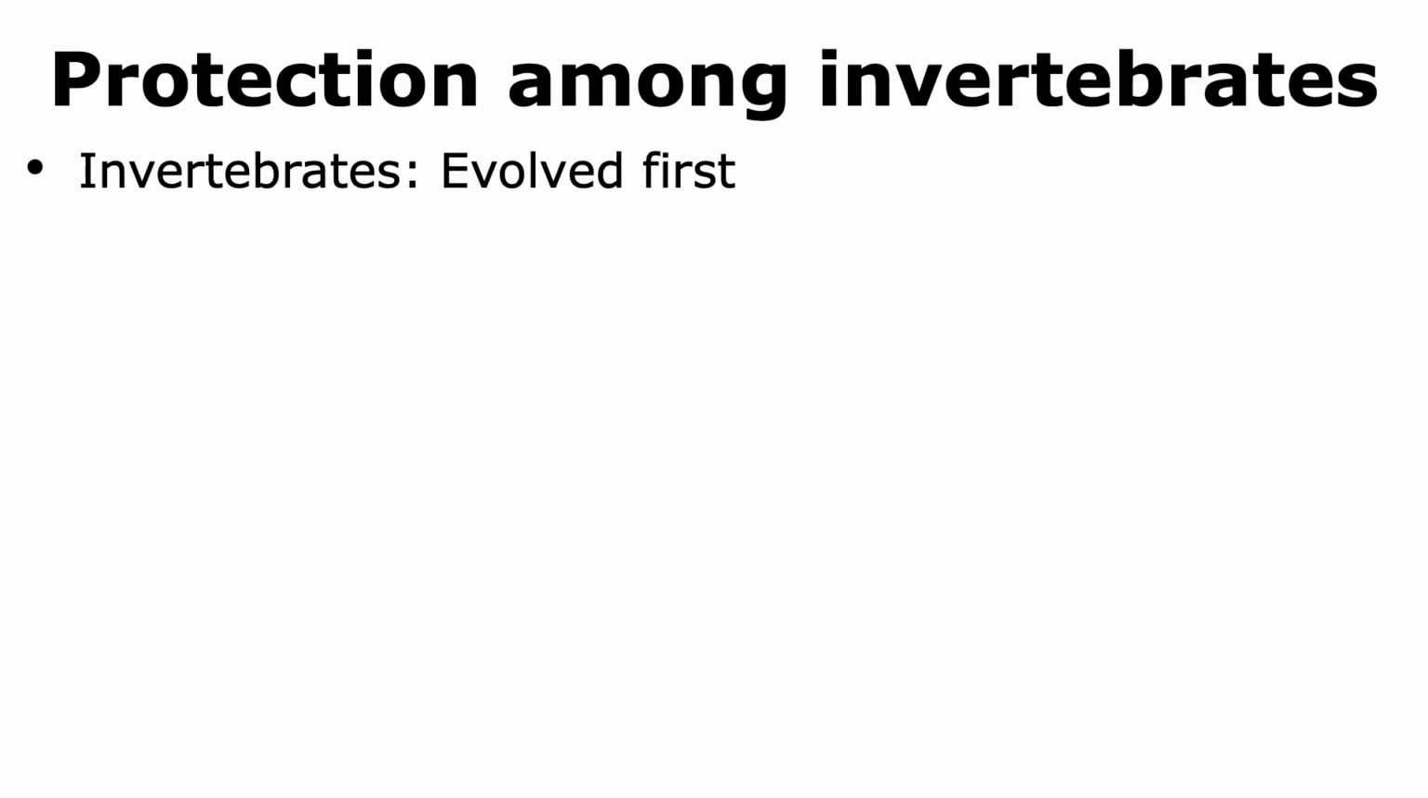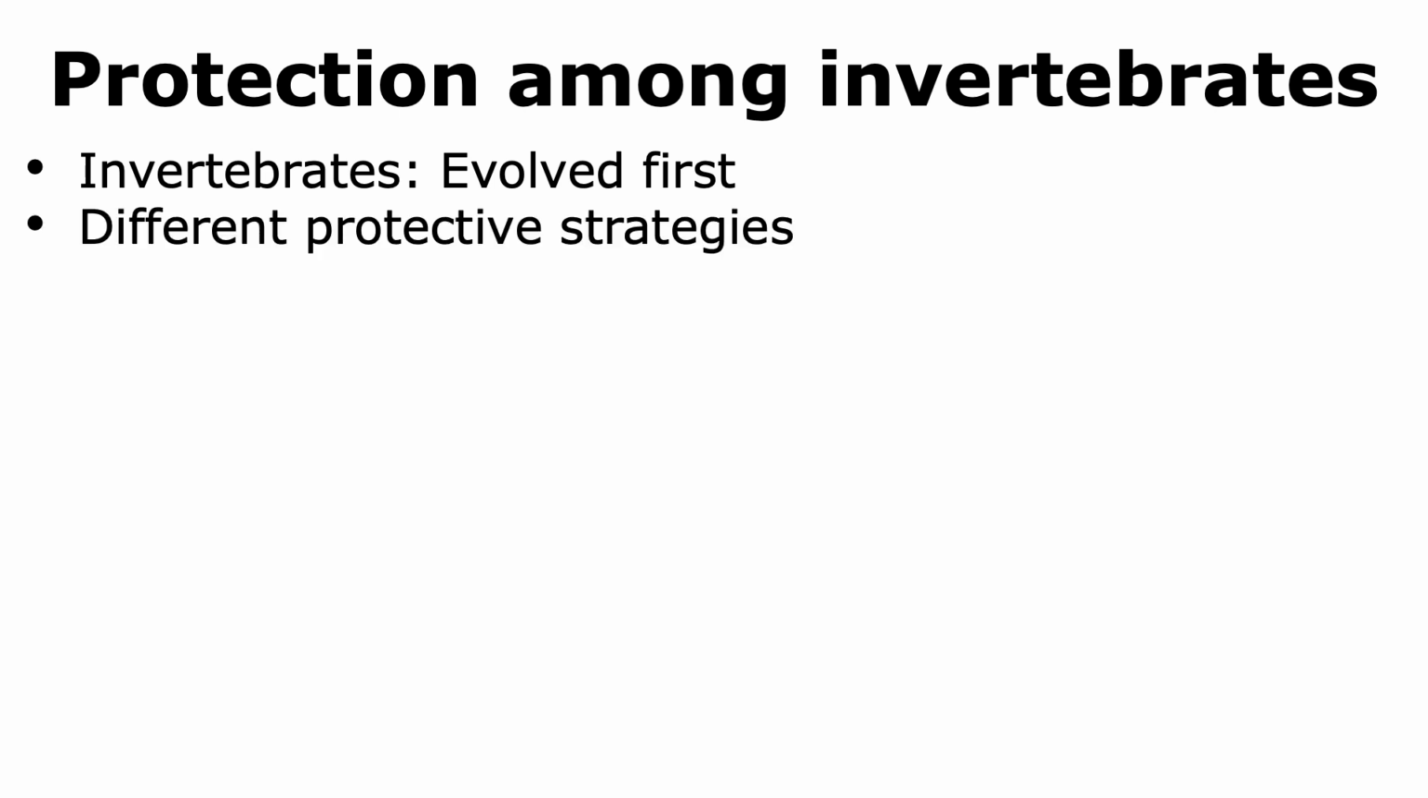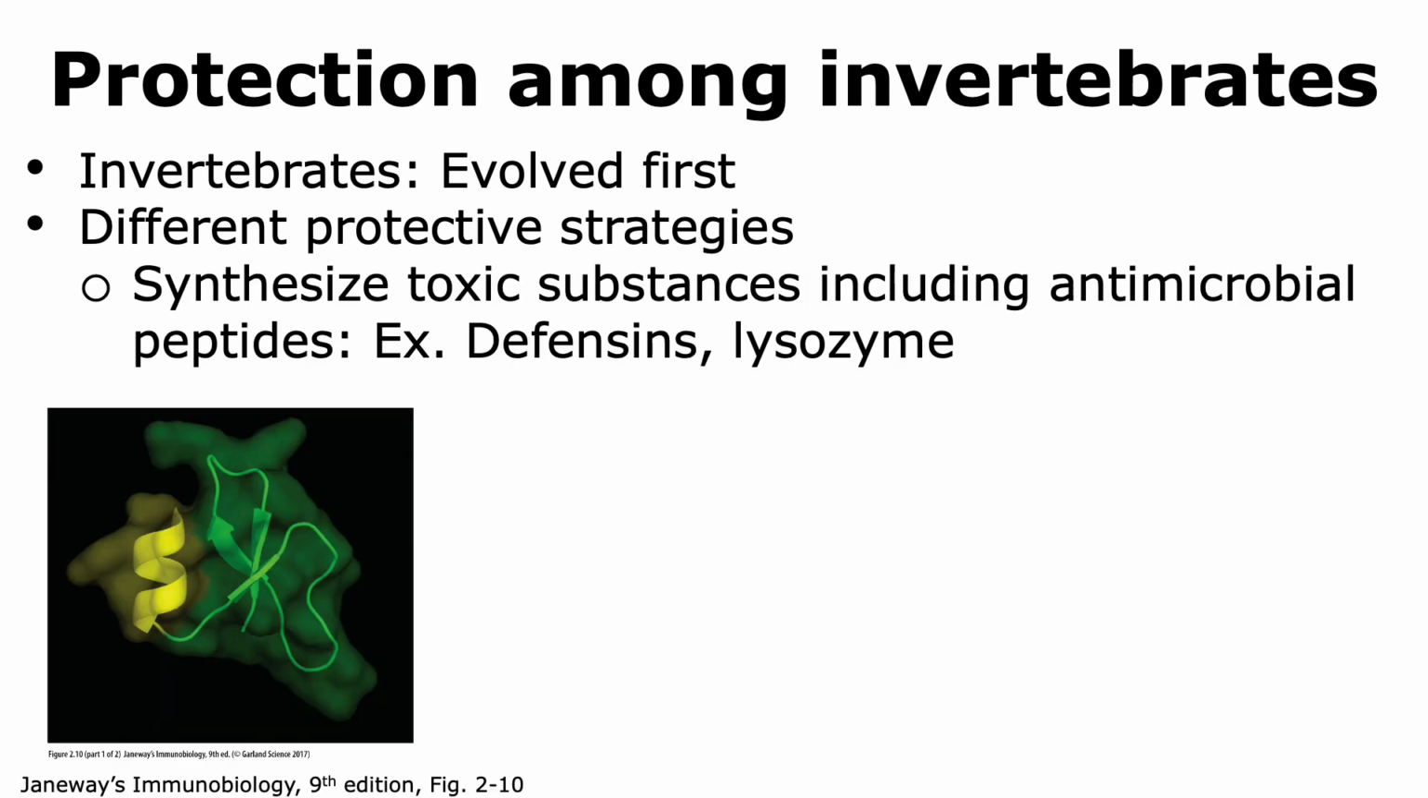Invertebrates were the first animals that evolved from protists. They are multicellular and are much more complex than protists. This allows them to be targeted by other types of organisms, and thus they have to evolve different protective strategies to defend themselves. Some of these strategies are evolutionarily conserved, like synthesizing toxic substances.